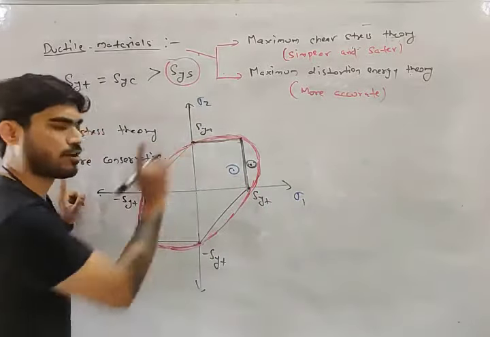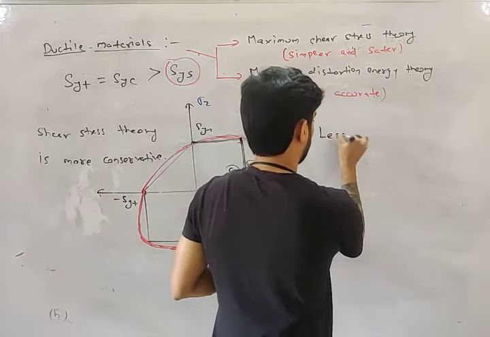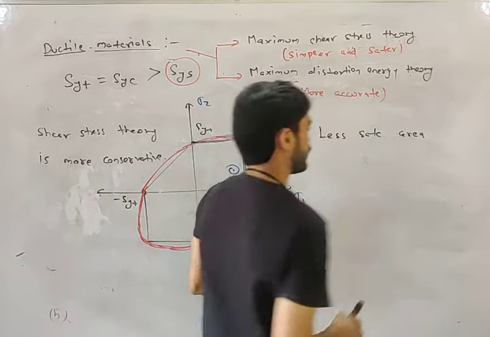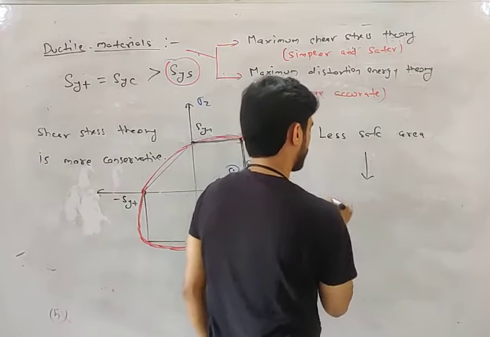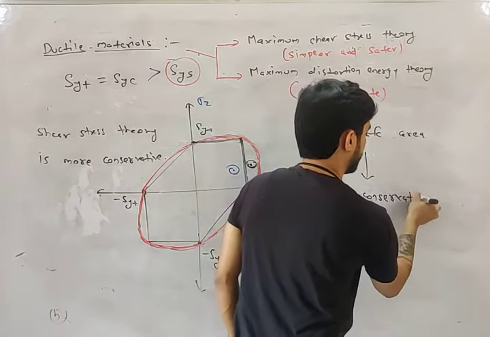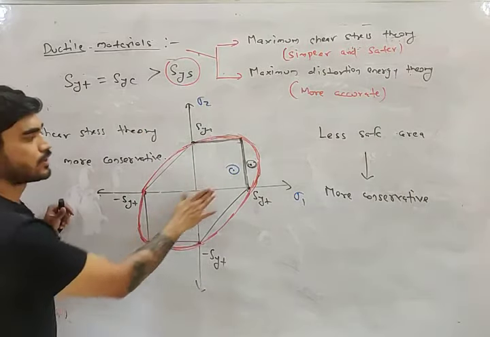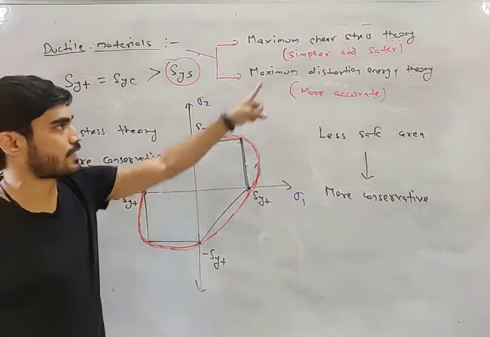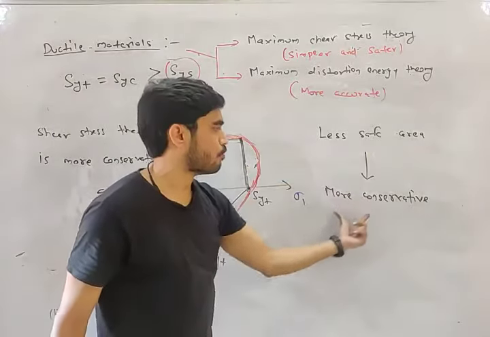Whenever you have two theories of failure and you want to compare them, when you draw the safe area, less safe area means more conservative. See, in case of shear stress theory and von Mises theory, which one has less area? Shear stress theory has less area. Less safe area means more conservative.